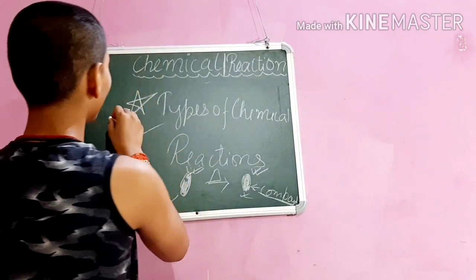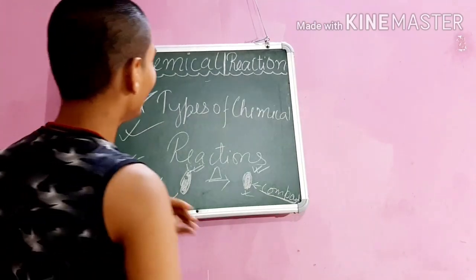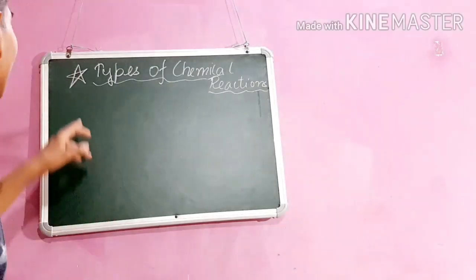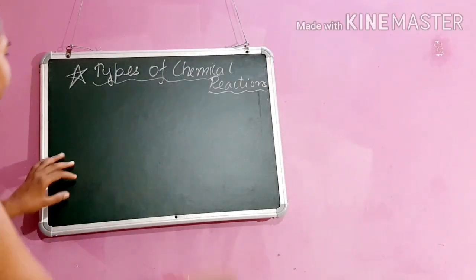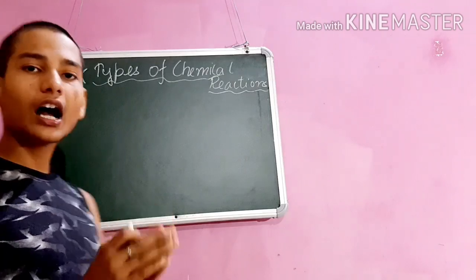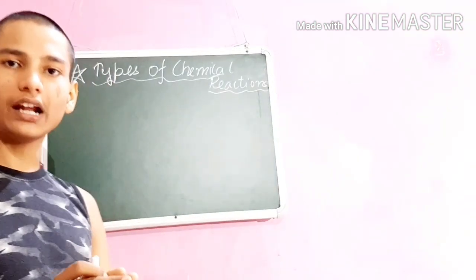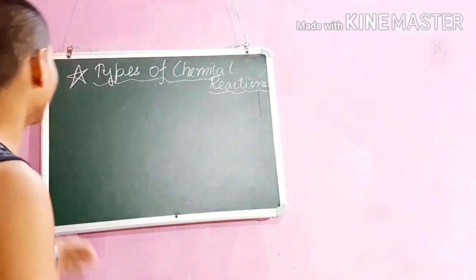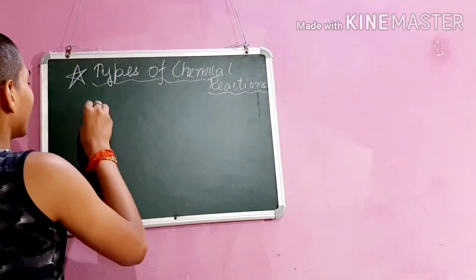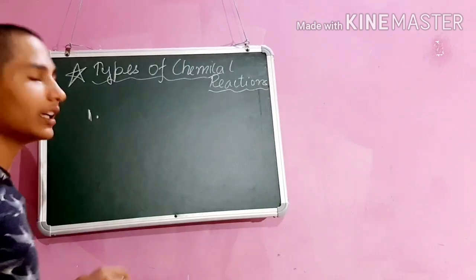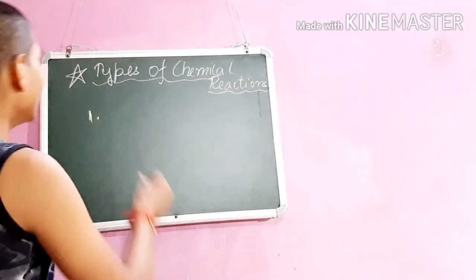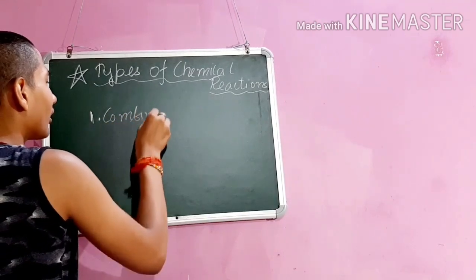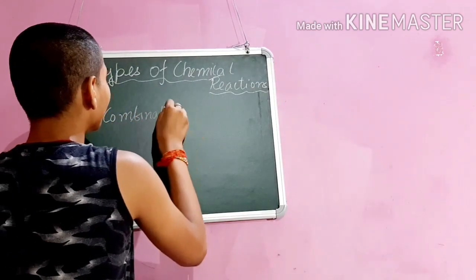Now we have to move to types of chemical reactions. There are four types of chemical reactions and I will tell you about all of them in sequence. First type is combination reaction.